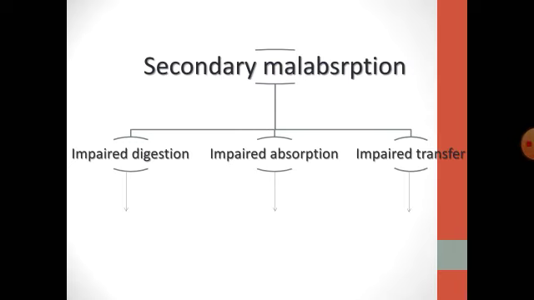In addition to primary malabsorption syndrome mentioned by my colleagues, malabsorption can occur secondarily, either due to impaired digestion such as in cystic fibrosis, or due to impaired absorption as we see in small intestinal bacterial overgrowth, or maybe due to impaired transfer such as in abetalipoproteinemia.